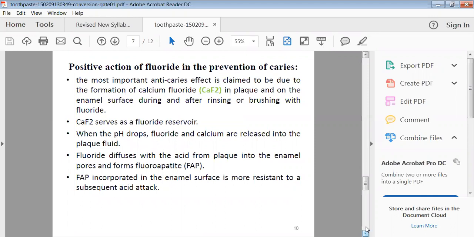The most important anti-caries effect is claimed to be due to the formation of calcium fluoride in plaque. Whatever plaque or caries has developed, the fluoride agent present in your toothpaste will deposit into the plaque as well as the caries, and will try to coat your enamel, avoiding the exposure of enamel to your food products.